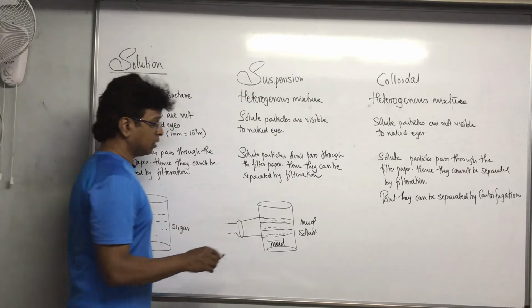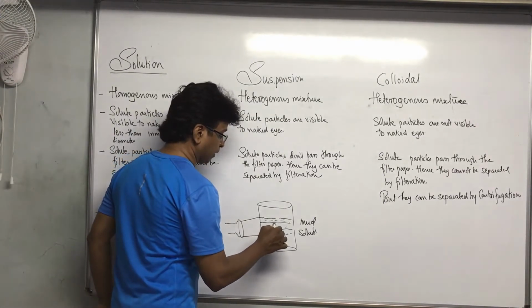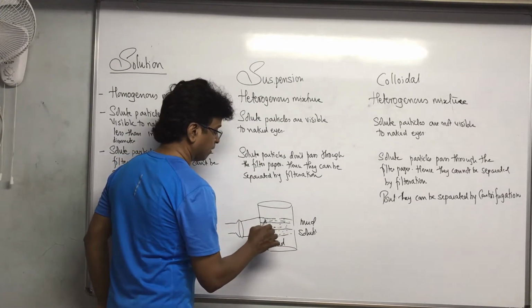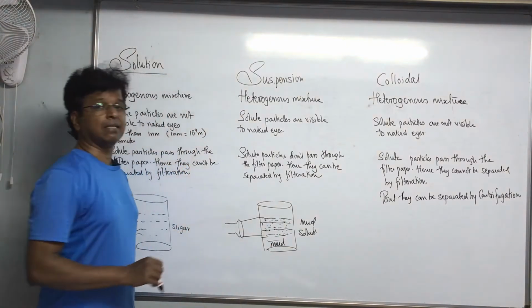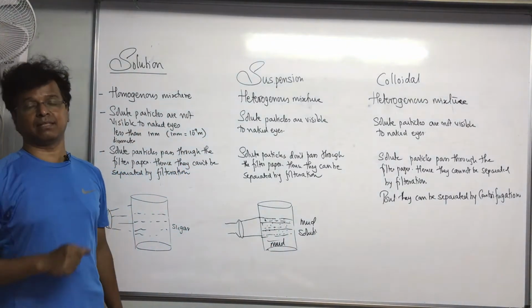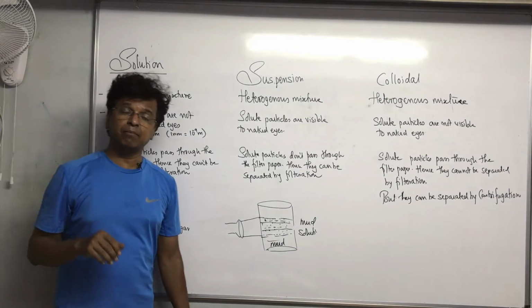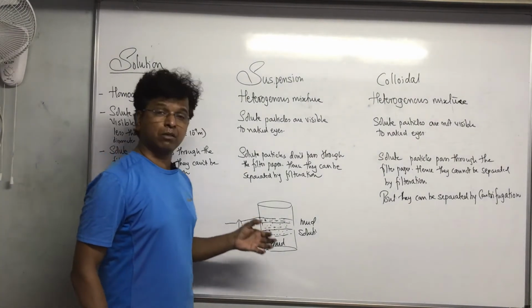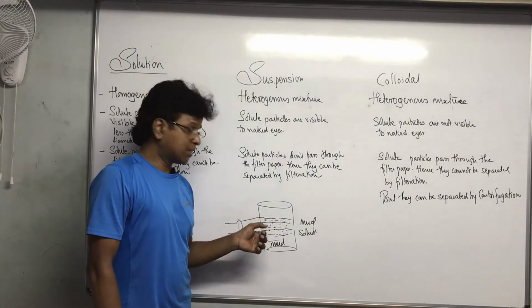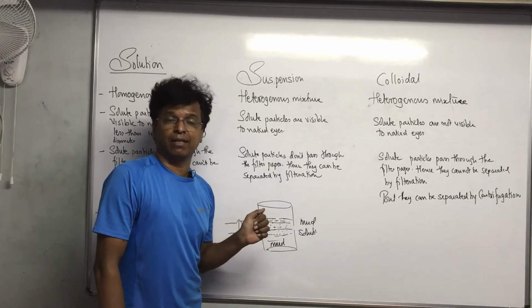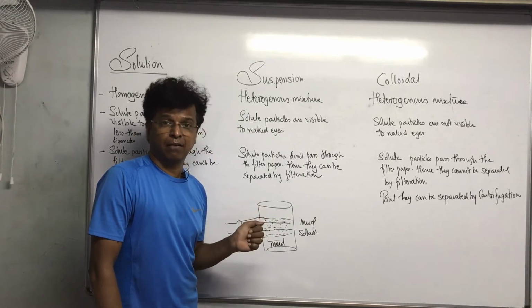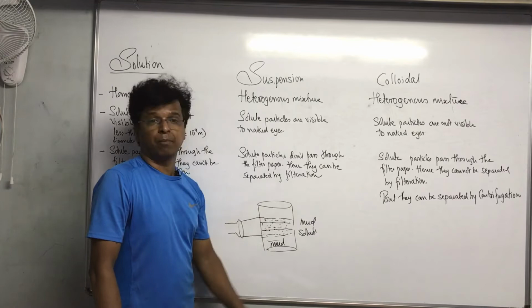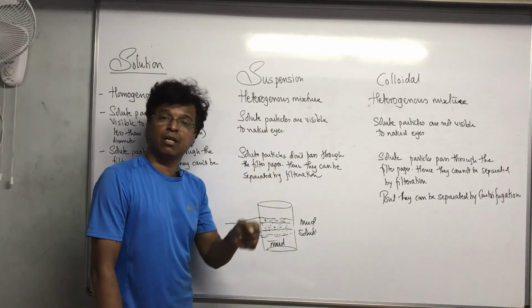Why? Because these particles over here act as they disperse the light. Sometimes it is even possible that you will see the change in the color of the light. If you are lucky enough, especially with colloidal particles, you will be able to see the change in the color of the light.